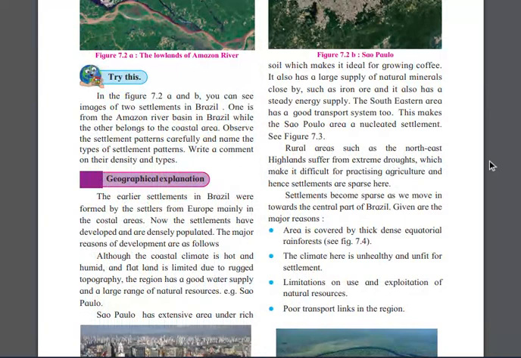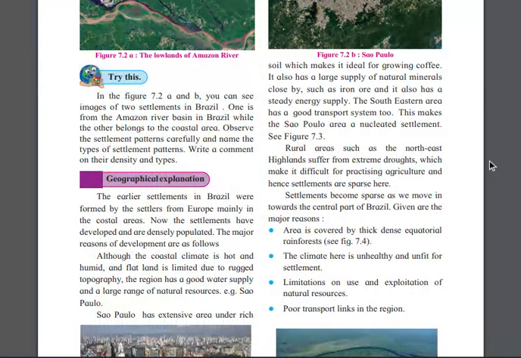And now, the settlements have developed and are densely populated. The settlements have increased, and it is more densely populated. The major reasons for this development are as follows. We will try to understand why people came from Europe, and why in the present time this area is more dense and more people are living there, although the coastal climate is hot.